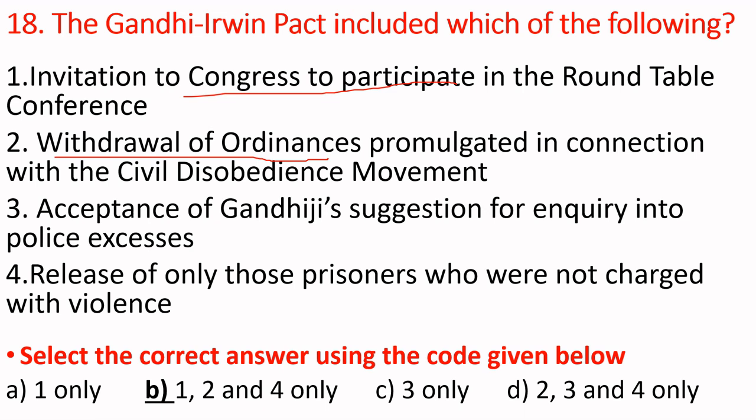Okay, the first statement is correct. Second statement, he wanted to remove ordinances related to the civil movement. This is also correct. And the third demanded the release of prisoners. The fourth option is also correct, those who were not charged with violence. Gandhiji gave importance to non-violence. If anyone was involved in violence, that person was not protected by Gandhiji. So 1, 2, 4 is the correct answer.